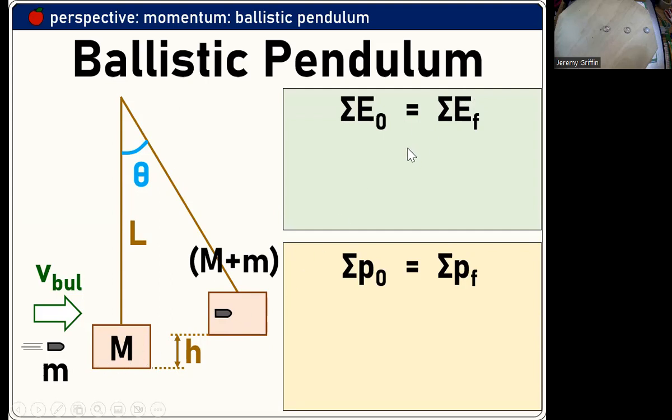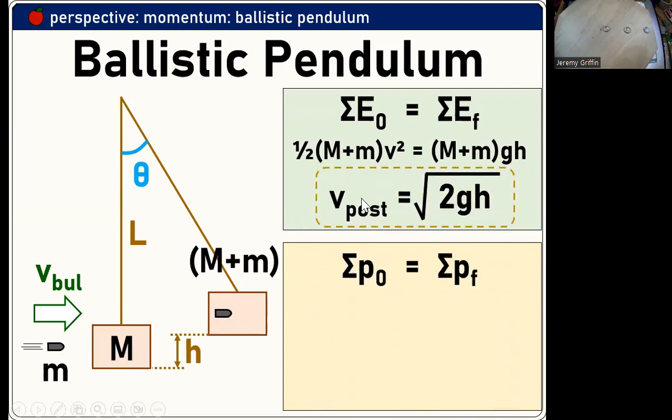Okay. So we'll start with the conservation of energy, just the whole bullet-block system swinging up. And from that, oh, look at that, square root of 2gh, set it in motion to go up to that height. There's square root of 2gh again, right? It keeps showing up again and again in this class, right?